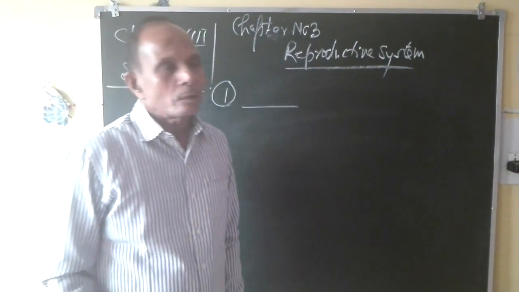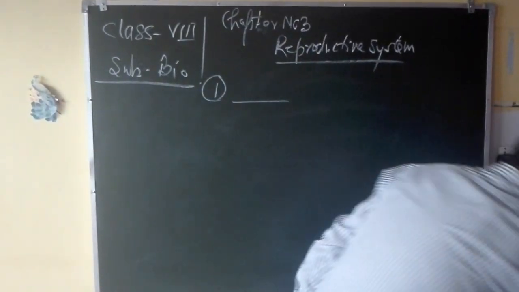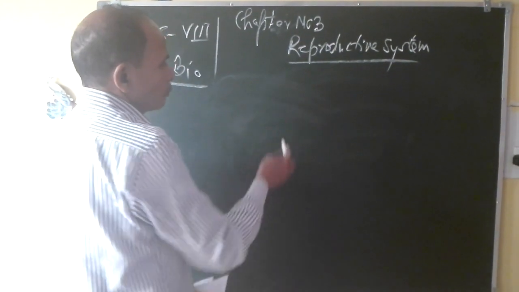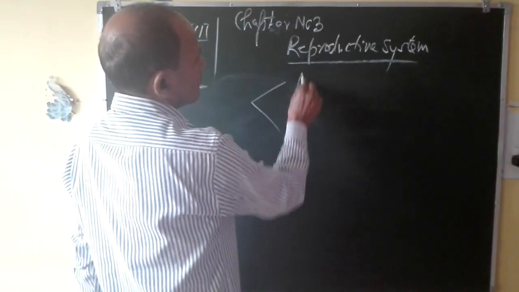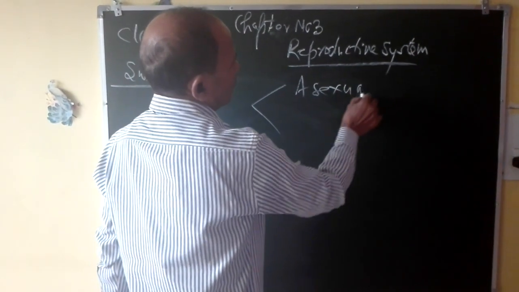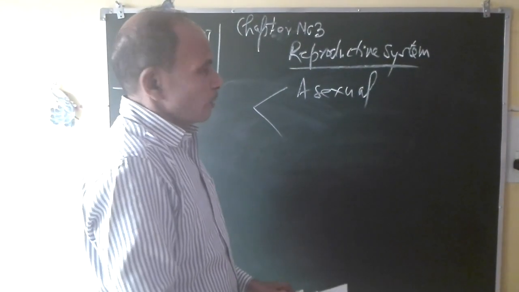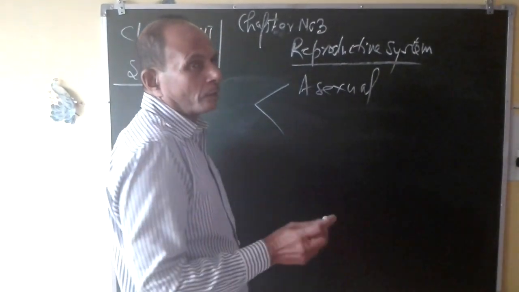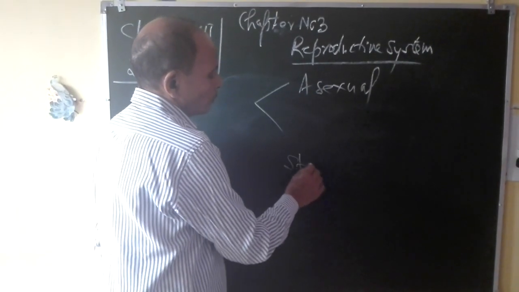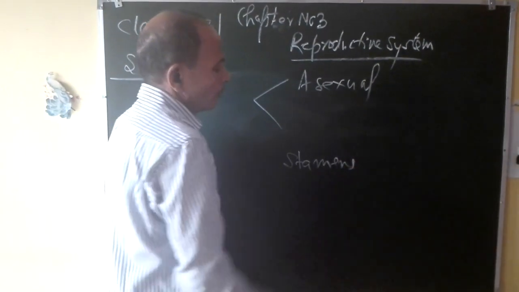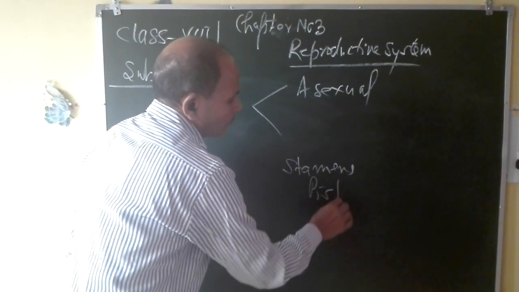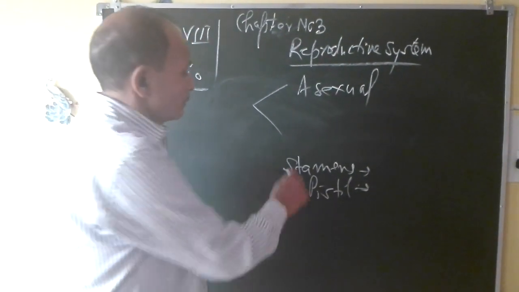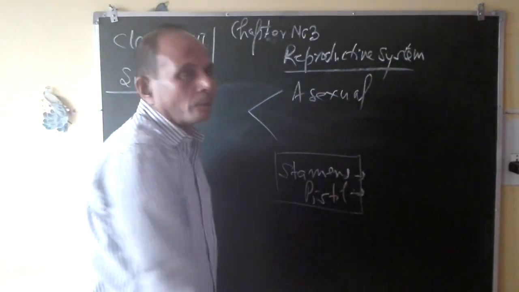Now reproduction is of two types. What are those two types? Number one is asexual reproduction. The reproduction in which the sex parts are not involved. In the case of flowers, in class 6 you have studied about stamens and pistil, whose group names are androecium and gynoecium. These are the reproductive parts of the plant.